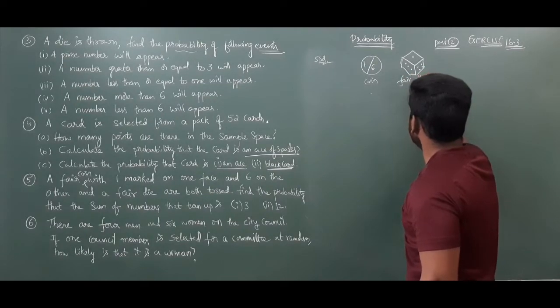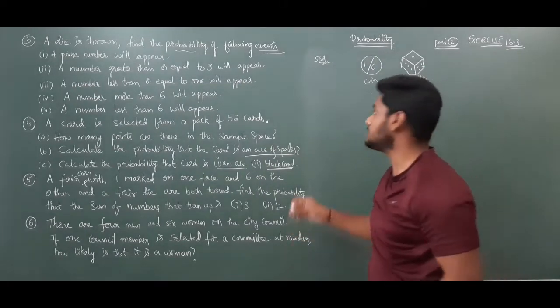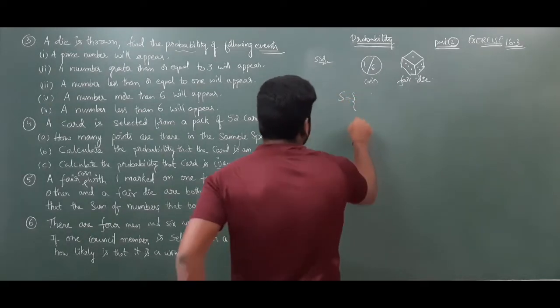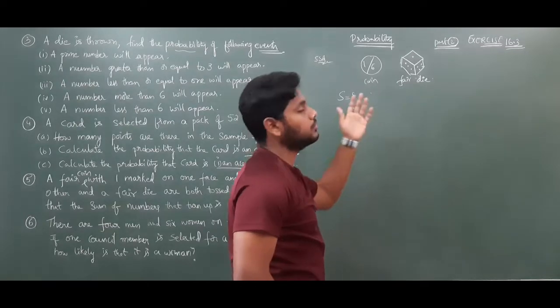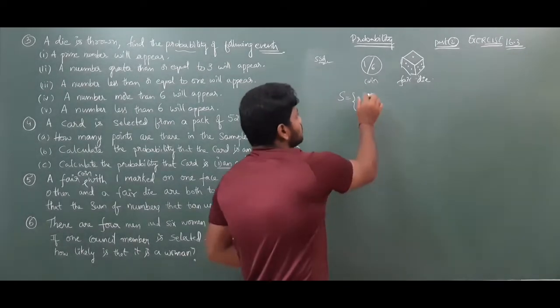A fair die and a coin are both tossed at a time. Both tossed at a time means, what is the sample space? Understood? A coin has one face as 1 and the other face as 6, and a fair die. Both are tossed.